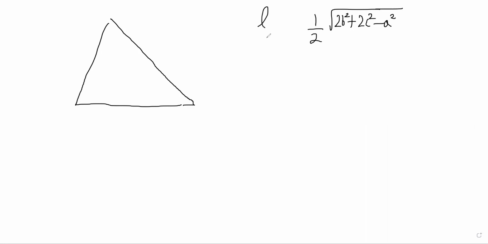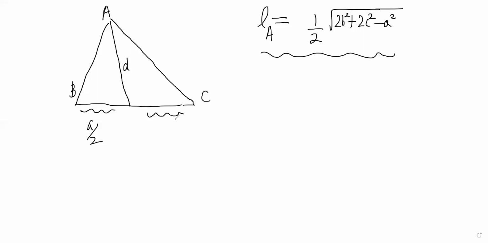This is the length of the A median. Now, obviously, if you remember it, it's fine. But if you don't remember it, you can derive it, right? So we have A, B, C right now, let's say, and this is my length D, and this is A by 2 and A by 2. Now you should easily be able to find out this angle alpha, right? How will we find out angle alpha? We'll choose the sine rule in this triangle, right?